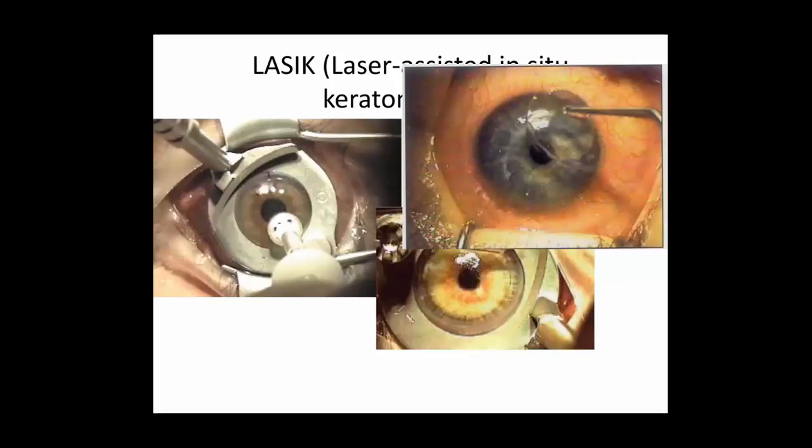In the later part, we will be calculating what should be the thickness of this flap, what should be the size of this flap, and what should be the thickness of the remaining bed, that is, how much cornea should be left behind after you do the laser. That is what is most important in the calculation. So this is what we are going to discuss.